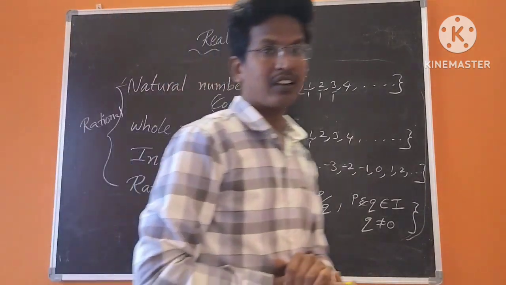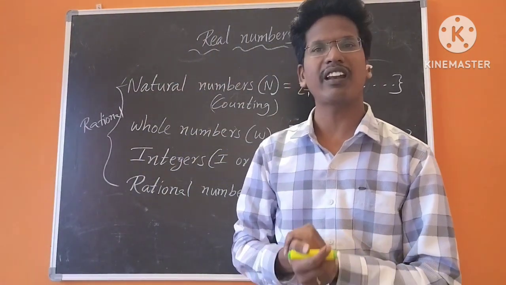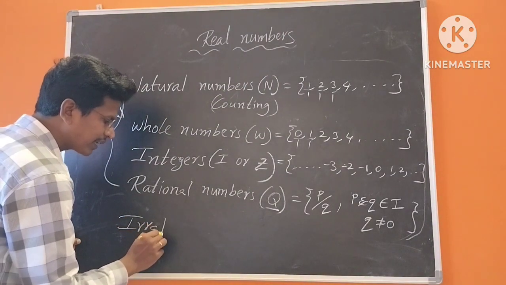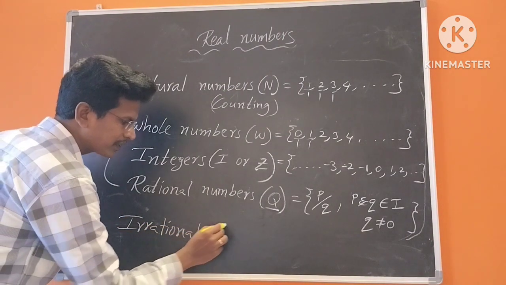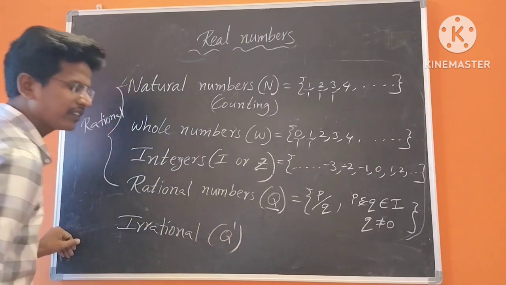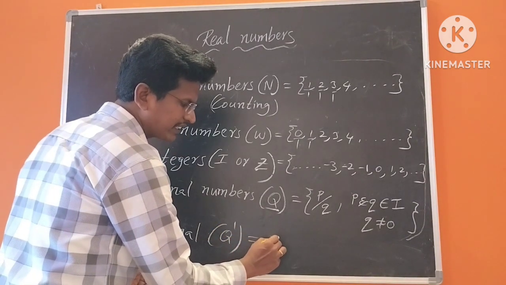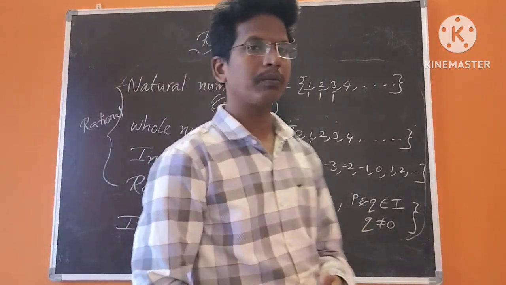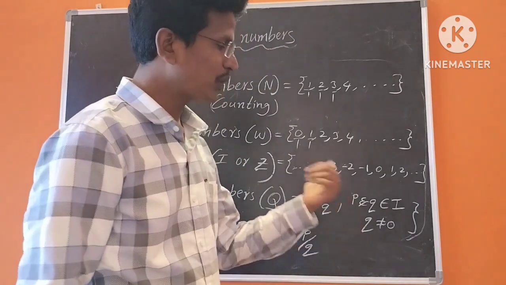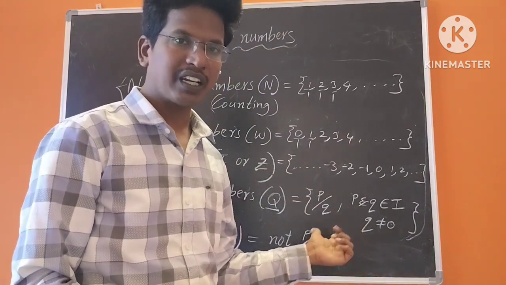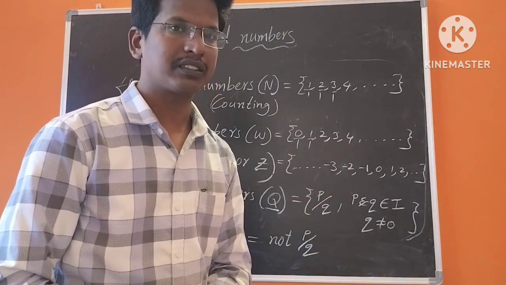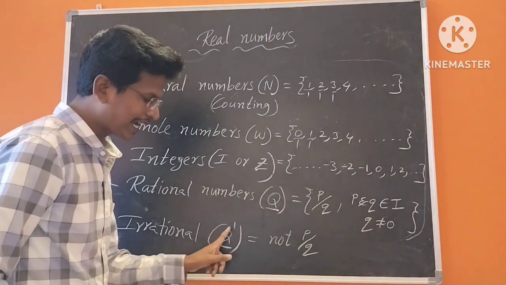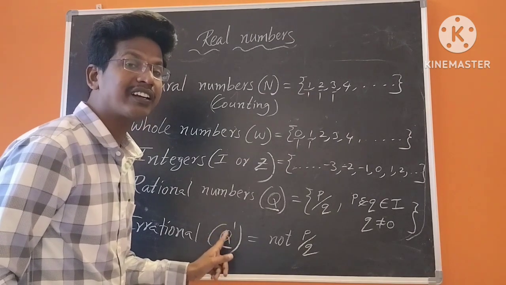Then coming to non-rational numbers, which are nothing but irrational numbers. What about irrational numbers? Irrational numbers are represented by Q dash. What is an irrational number? One which is not in the form of P by Q, where P and Q are integers, Q not equal to 0. Same definition, but it is not a rational number. Irrational numbers are nothing but not rational numbers. Mathematically, Q dash means not Q, meaning not a rational number.